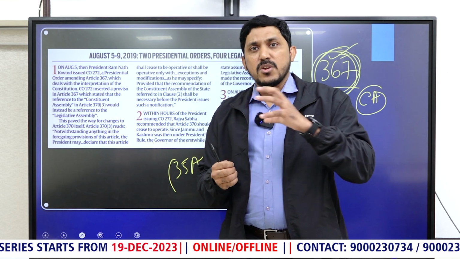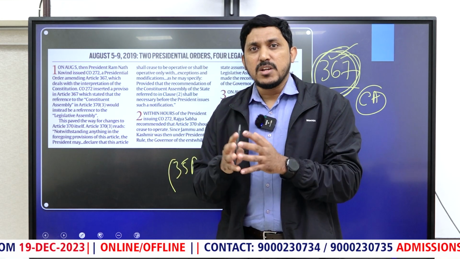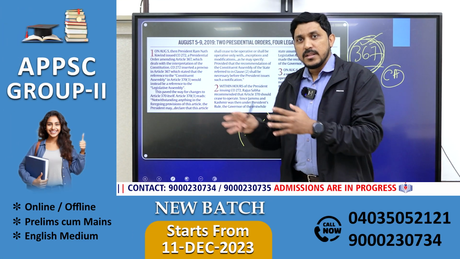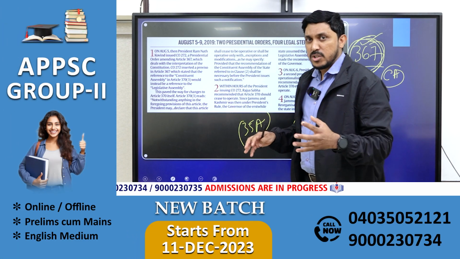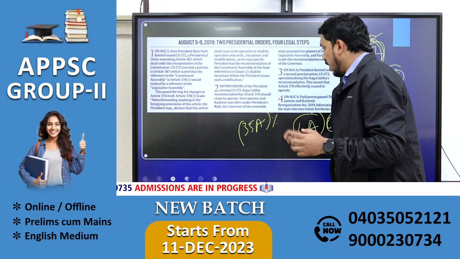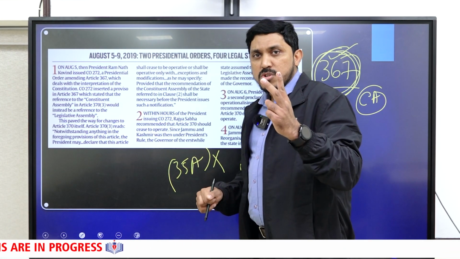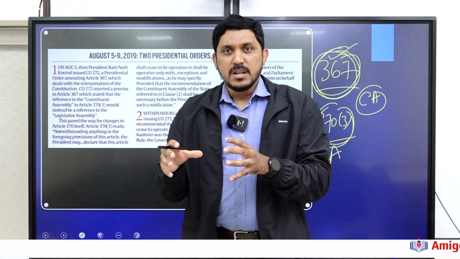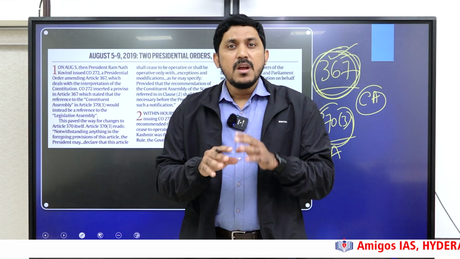That means outsiders will not have much chance. People said it is violative of Article 14, Article 19, Article 16. As a result, 35 capital A also was held violative of those articles, and this also was rescinded. That means two constitutional orders, 272, 273, were passed and the special status of J&K was revoked.